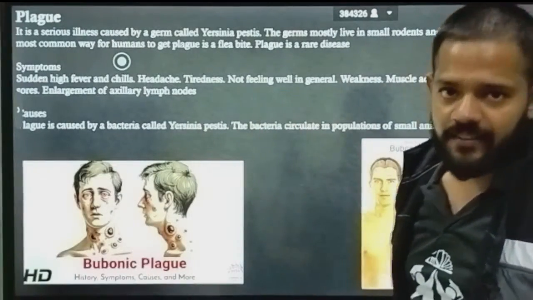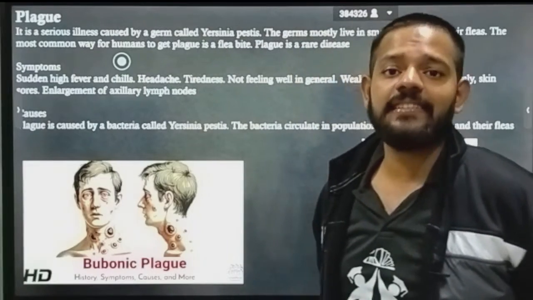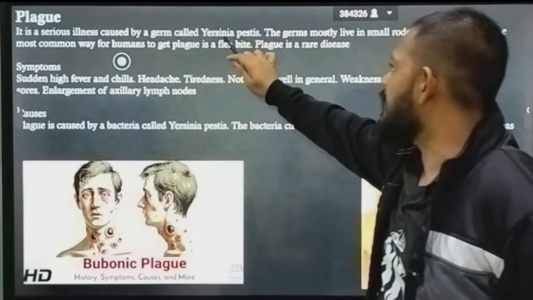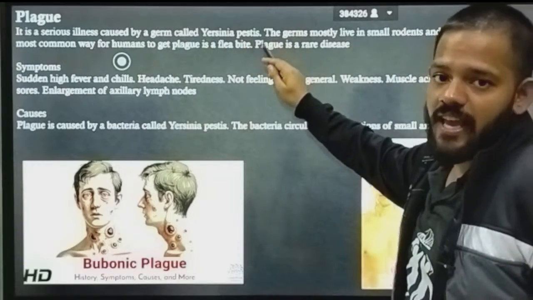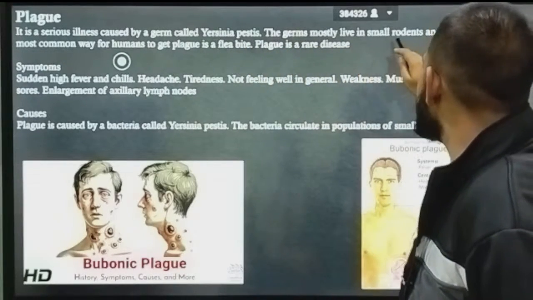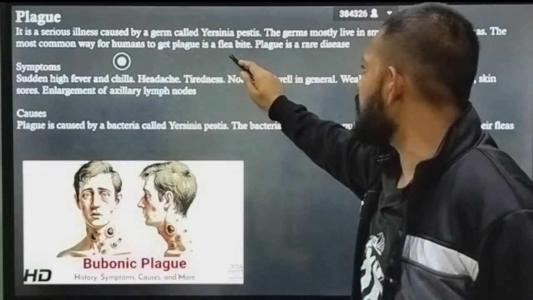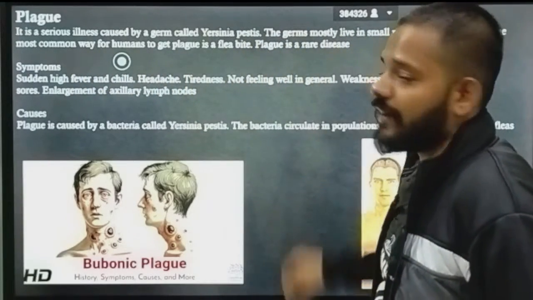Okay, next is your plague. Next bacterial disease is your plague. Plague is a serious illness caused by a germ called Yersinia pestis. The germ mostly lives in small rodents and their fleas. The most common way for humans to get plague is a flea bite. Plague is a rare disease.